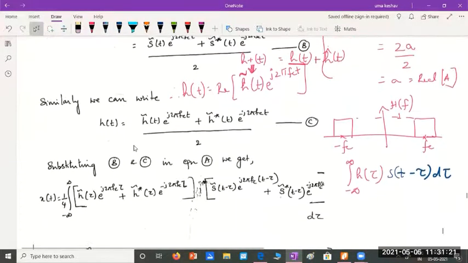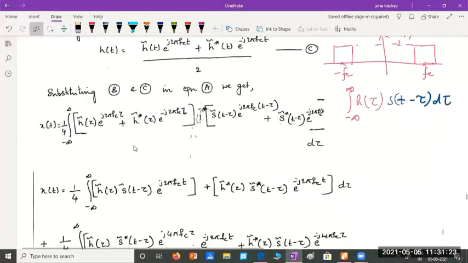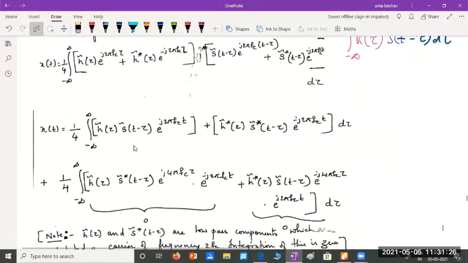We did all this yesterday, and we tried to simplify this. So after simplification, this is the expression obtained,